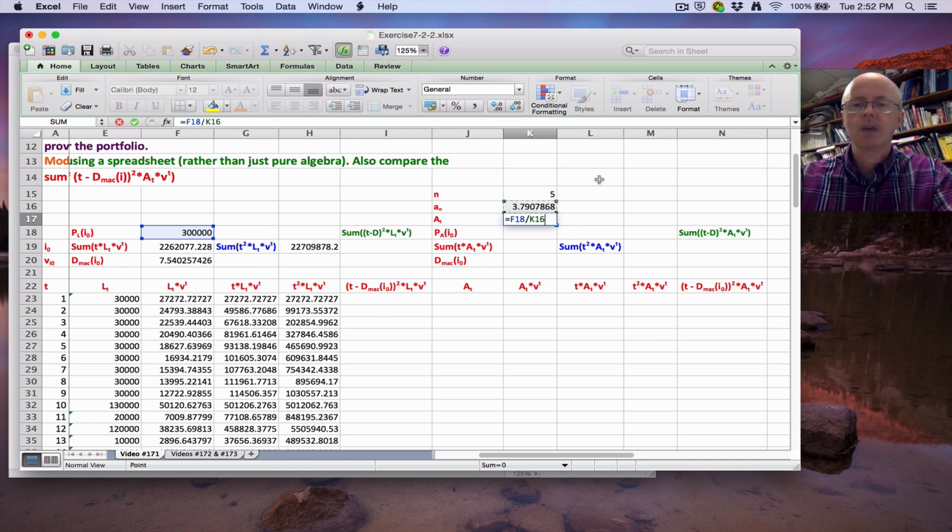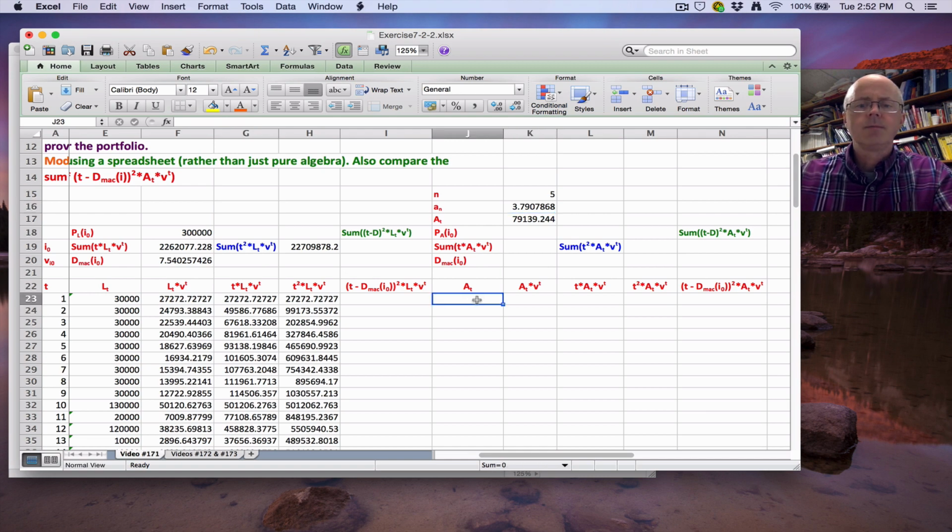Equals F18 divided by K16. 30,000 divided by 3.79. In the case where n is 5, the level payments are going to be 79,139. If n is something different, these things will change. If n is 15, they change to that. If n is 50, they change to that. If n is 100, they change to this. So changing the value of n will update those things.